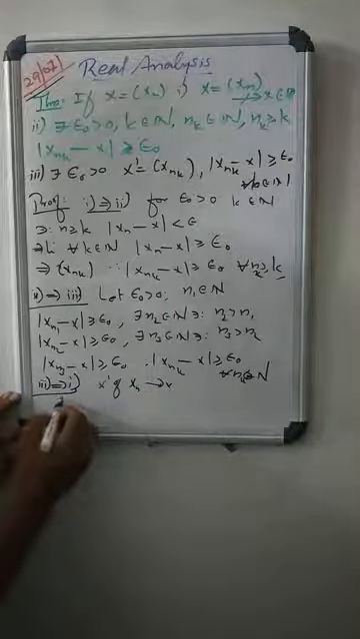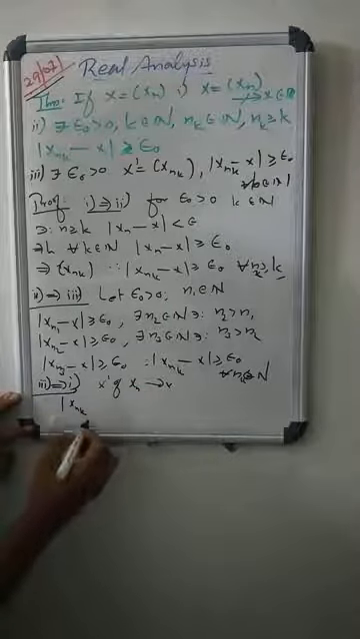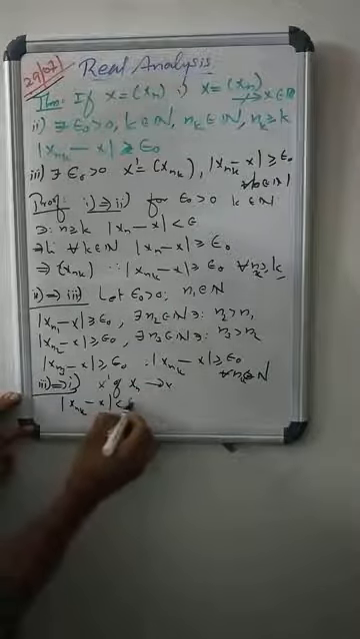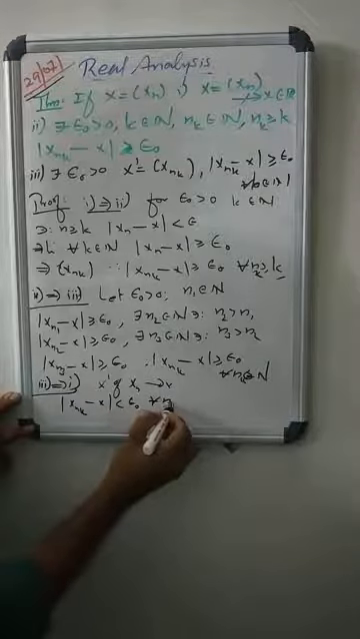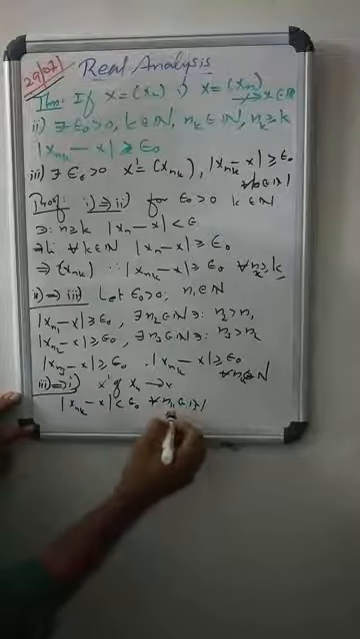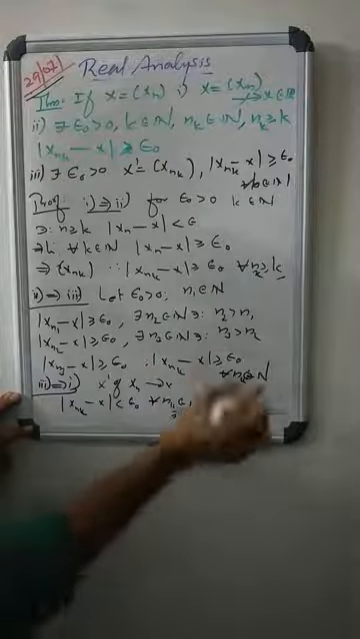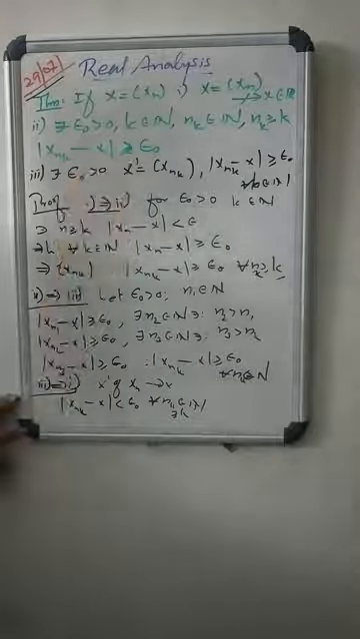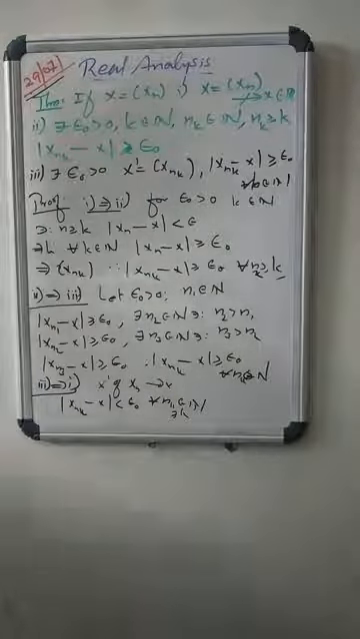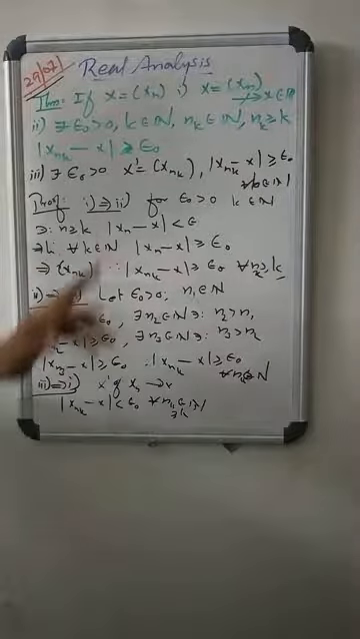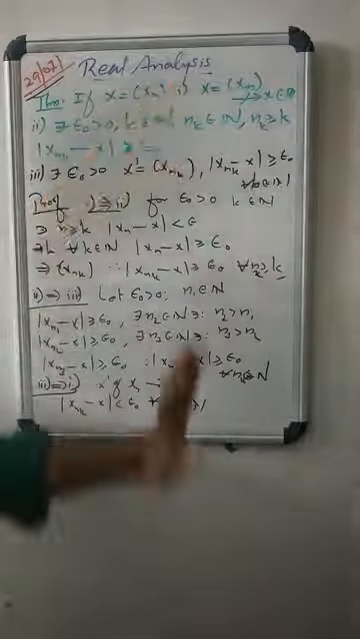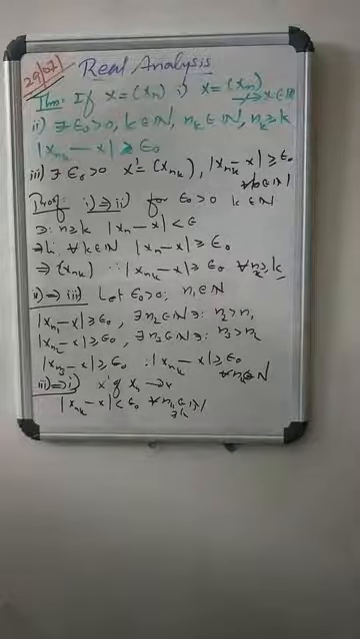That means the subsequence satisfies |x_{n_k} − x| ≥ ε₀ for all n_k in N, n_k greater than or equal to some k in N. That's a contradiction to this hypothesis. Hence, that contradiction is due to our wrong assumption. Therefore, the sequence xn does not converge to x under this condition. Hence, 3 implies 1 is also finished.